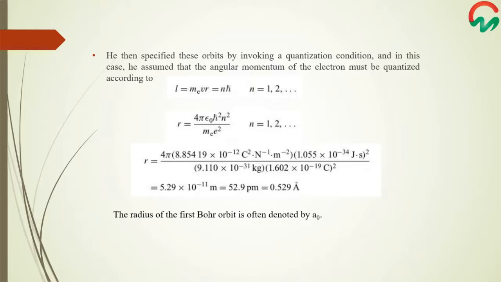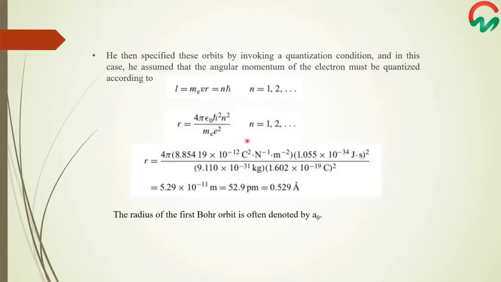According to one of the postulates of Bohr theory, the angular momentum of the electron must be quantized. Angular momentum L is equal to m v r, or equals n h bar. Here h bar is often used in quantum mechanics and is equal to h by 2 pi, and n can have any value from 1 up to infinity. Solving this equation for v and substituting this value of v in the equation of the two opposing forces, Coulomb force and centrifugal force, we get the equation for the radius: r equals 4 pi epsilon naught h bar square n square over m e e square.